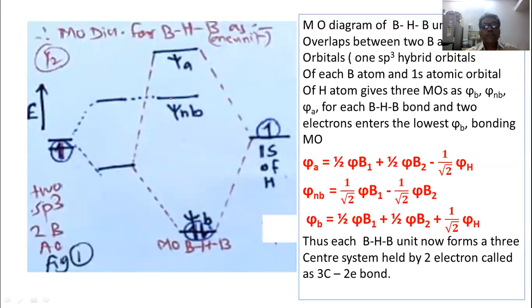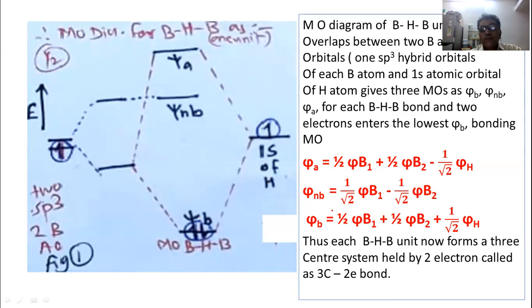So let us show this here. Overlapping between 1 sp3 hybrid orbital of each boron atom and the 1s atomic orbital of the hydrogen atom gives 3 molecular orbitals: bonding, non-bonding and anti-bonding. So for each boron-hydrogen-boron bond, 2 electrons are there, and they enter the bonding molecular orbital, which has the lowest energy level. Now these are their corresponding equations.